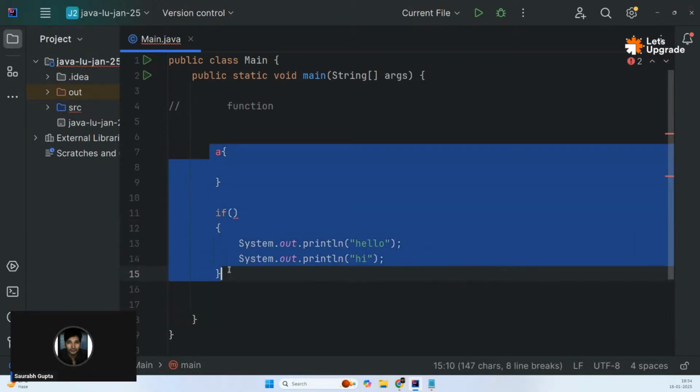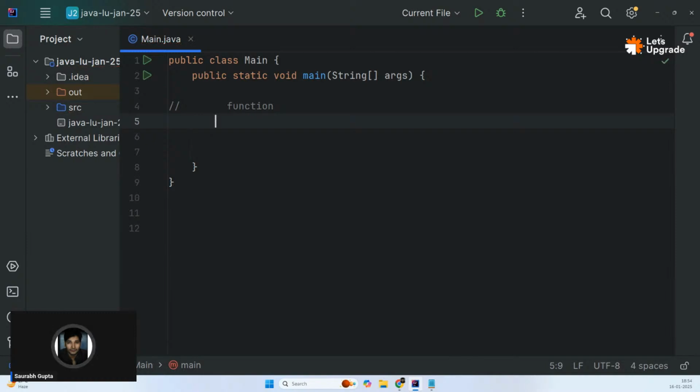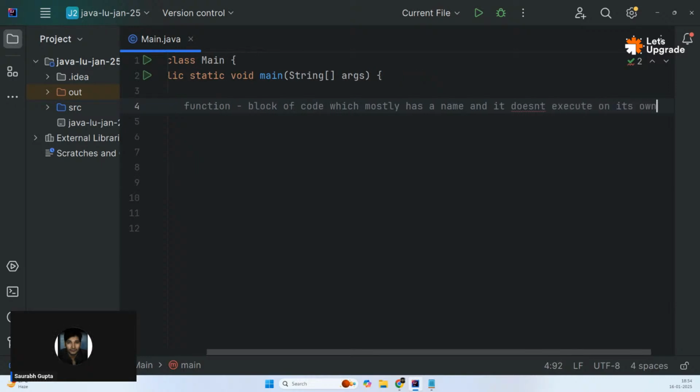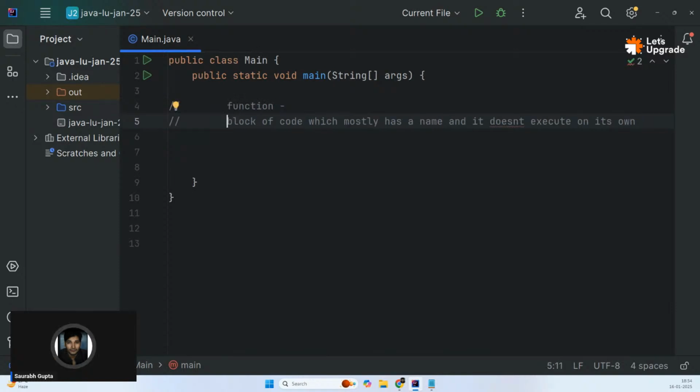Now, why are we talking about this, all these very easy things like block and everything? As I mentioned, the definition of a function is a block of code which mostly has a name and it doesn't execute on its own. It doesn't execute on its own. A very, very important line.